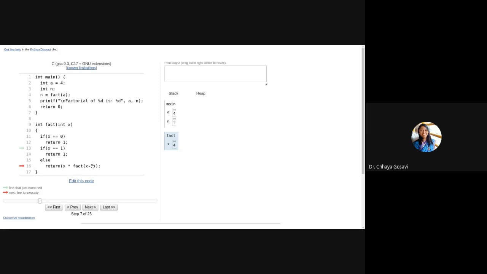We are calling the function again, fact x minus 1. So fact x minus 1, another activation. Here I am using the term activation record for fact is called. Now the value of x is x minus 1. Note that this x is different from this x. New memory is allocated here because it's a new activation, and this value will be 3 now, x minus 1. Again it is not 0, not 1. So for this function, the return value is 3 into x minus 1.